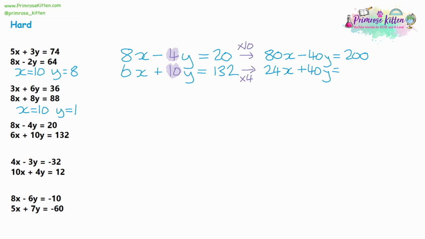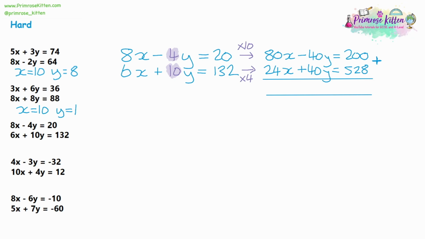So 132 times 4 is going to give us 528. So now we can set up our column method. I will need to work out if we are adding or subtracting. Now, because the symbols on the y's are different symbols, this is going to be an adding question. So let's add them together.